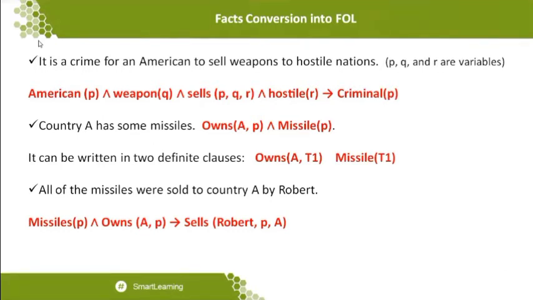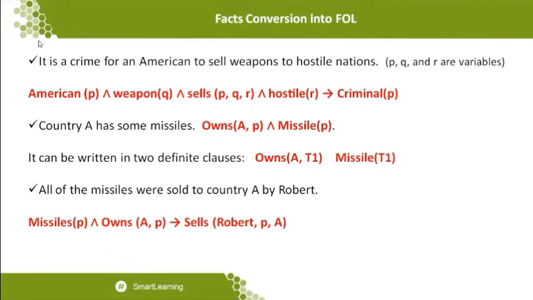That's why with fact one alone we cannot come to a decision. But when deriving from fact one, fact two and fact three, some kind of connectivity will definitely be made. After the connectivity is made, we can conclude whether the conclusion is right or wrong. So this is the statement: it is a crime for an American to sell weapons to a hostile nation. What I want to conclude is that it is a crime, or that he is a criminal.